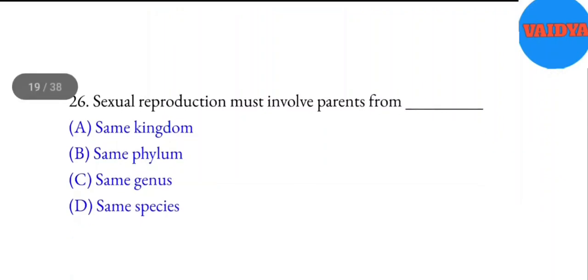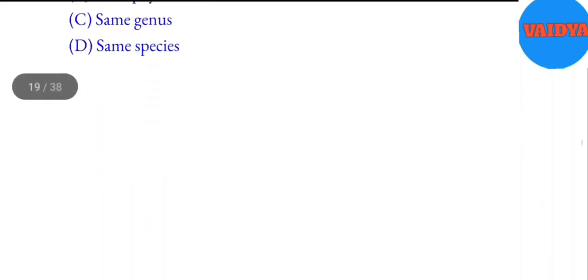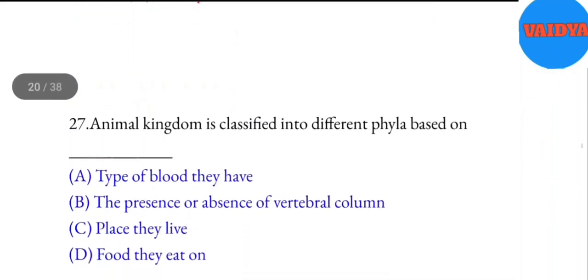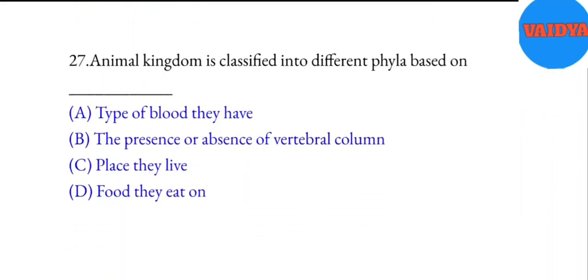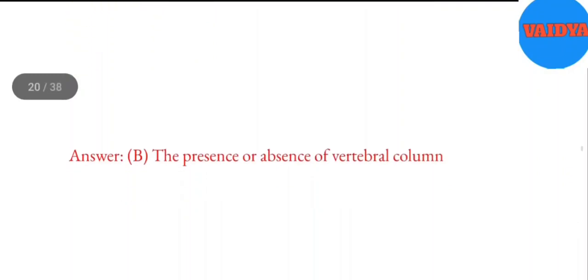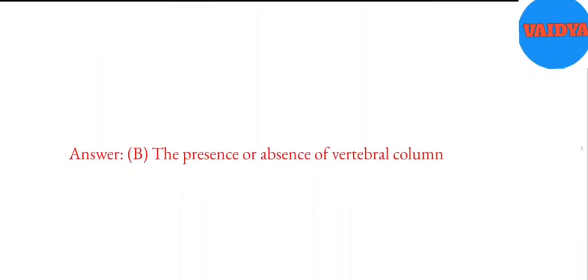26. Sexual reproduction must involve parents from blank. A. Same kingdom. B. Same phylum. C. Same genus. D. Same species. Answer: D. Same species. 27. Animal kingdom is classified into different phyla based on blank. A. Type of blood they have. B. The presence or absence of vertebral column. C. Place they live. D. Food they eat. Answer: B. The presence or absence of vertebral column.